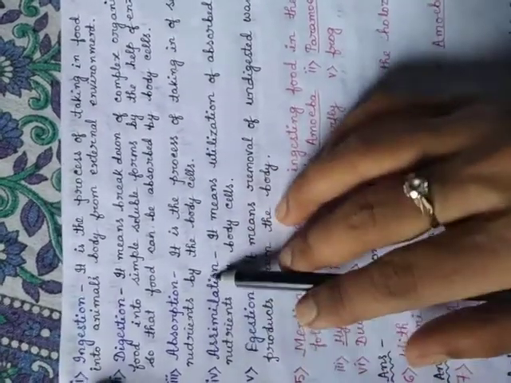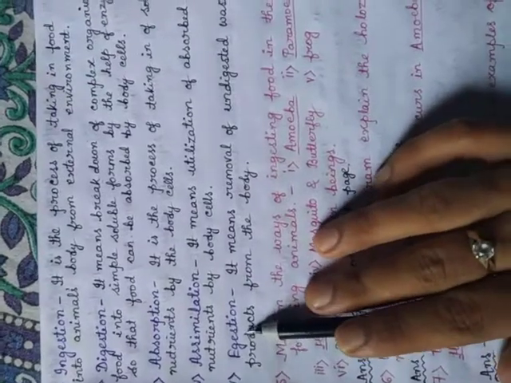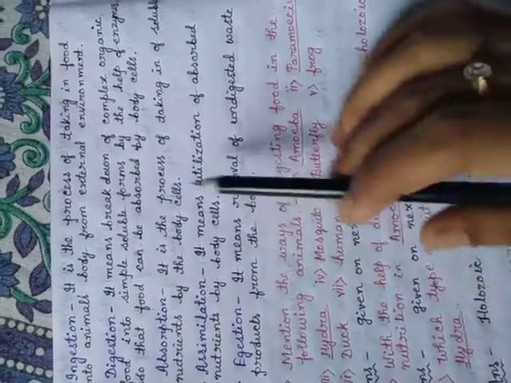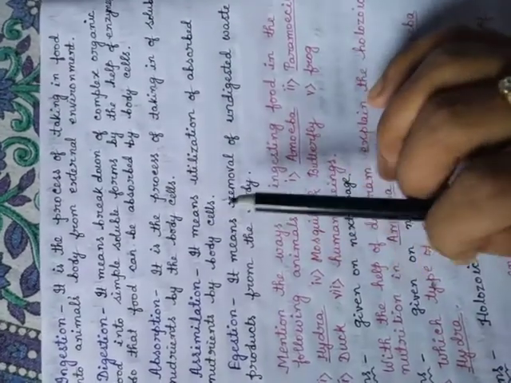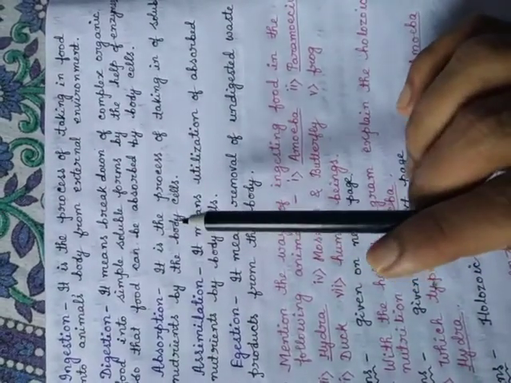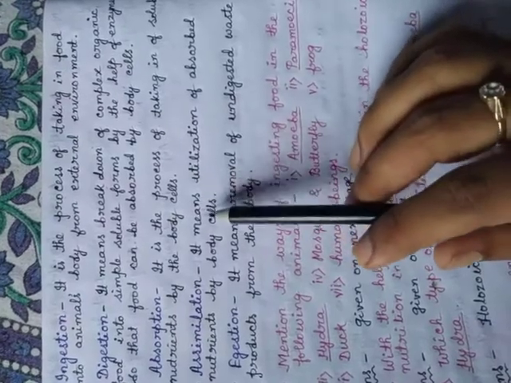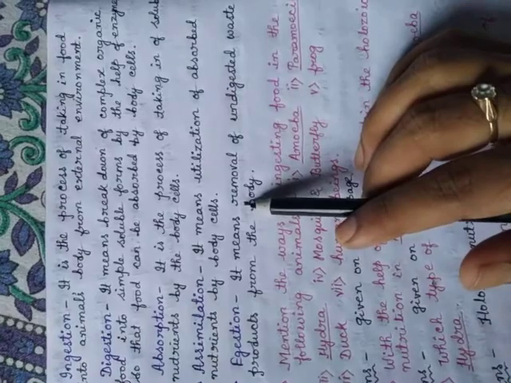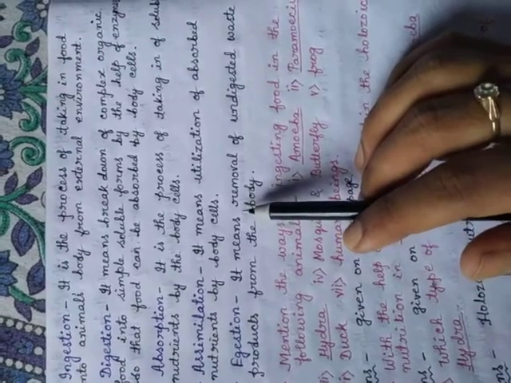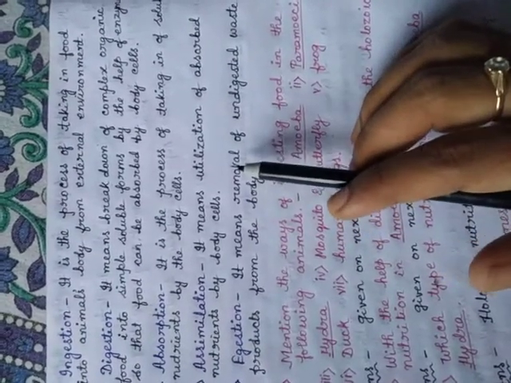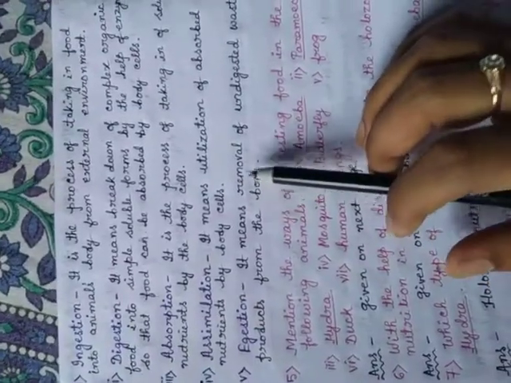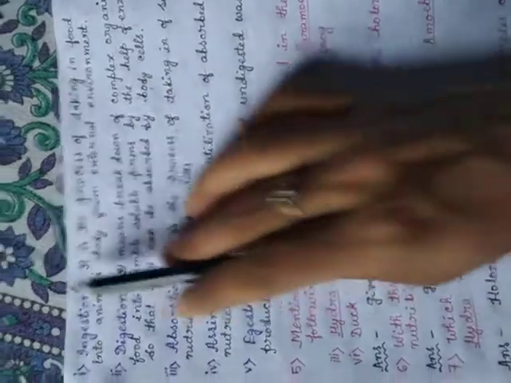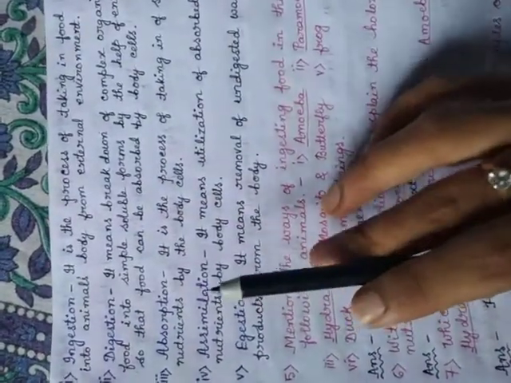This is called assimilation. And last is the egestion. It means the food that is not digested. Digestion means converting the food into simple form from the complex form. But after digestion, some parts are still not digested properly. So these are waste products. These waste products have to be removed from our body, and this process is called egestion. So these are the 5 steps of holozoic nutrition. Okay.